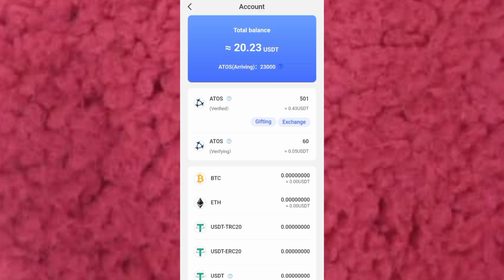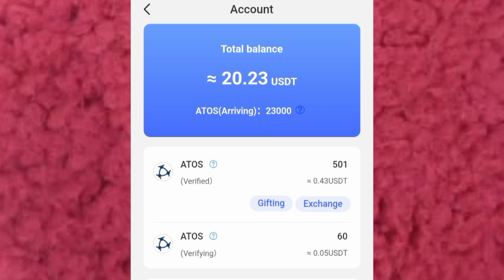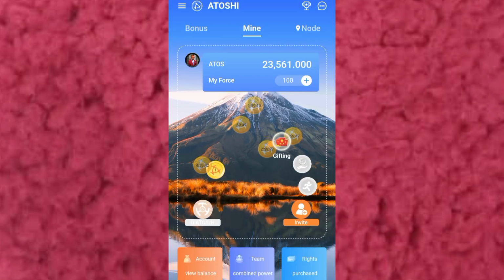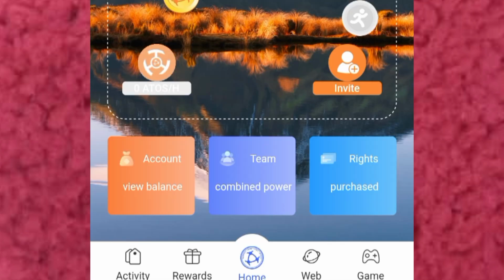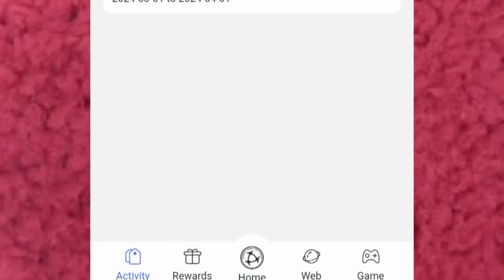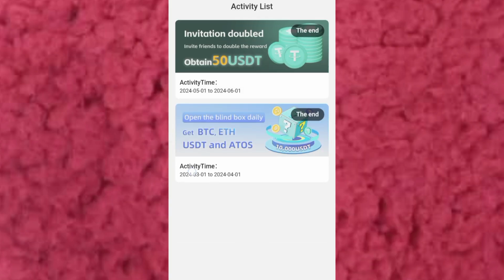Now I just went to check on my balance, my account. As you can see, I have $20.23 in USDT. Now I want to show you how you can mine, but before then, let's navigate to activity. Let's click on activity. This is the app, this is how the app looks. If you click on activity, this is what you will see.